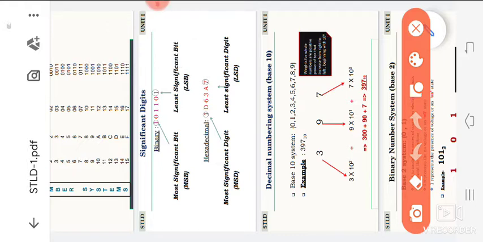397, this is the integer part. This number can be converted into decimal. Here we have 3 positions: 0 position, first position, second position, for 3, 9, 7. When converting decimal we use 10 power 0, 10 power 1, 10 power 2.